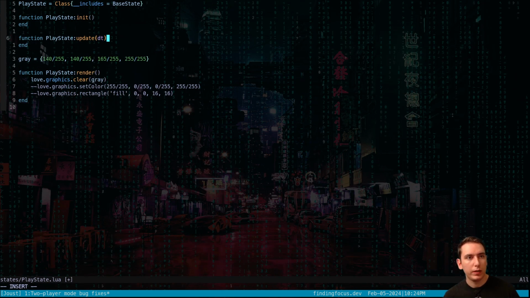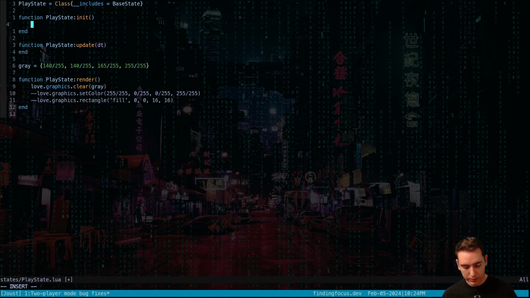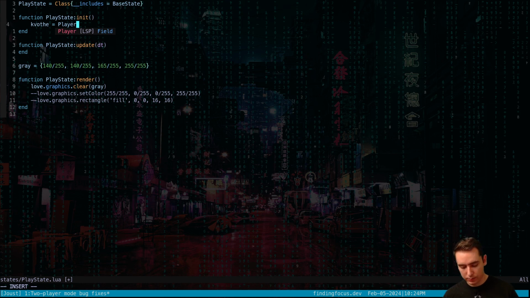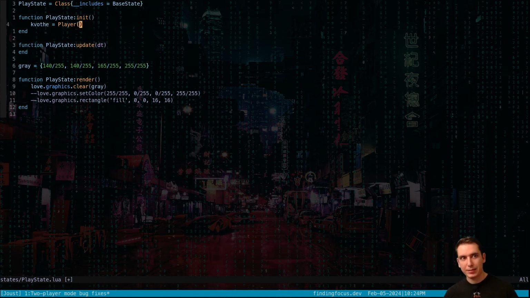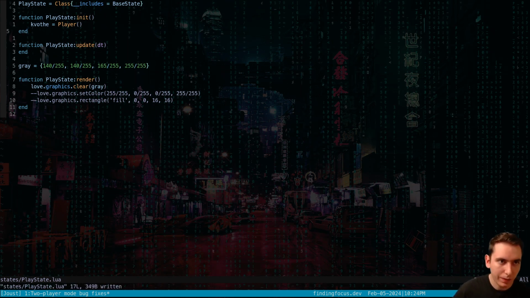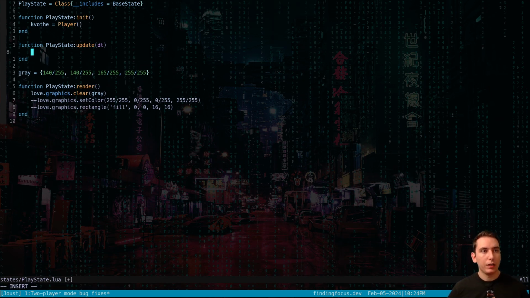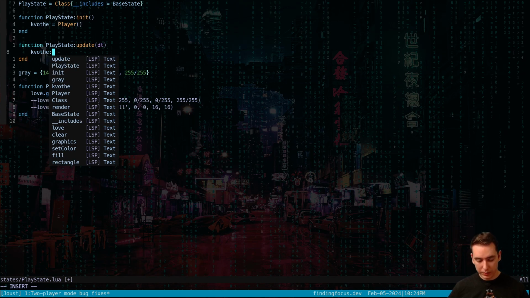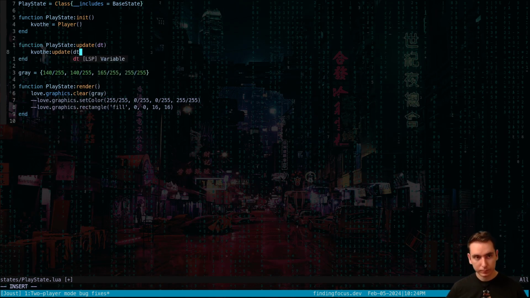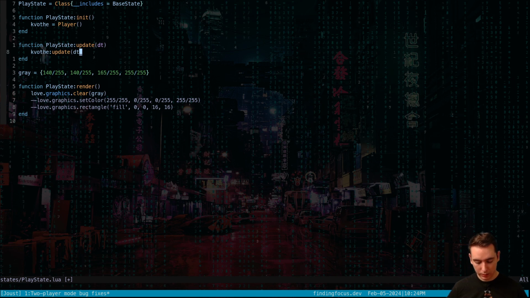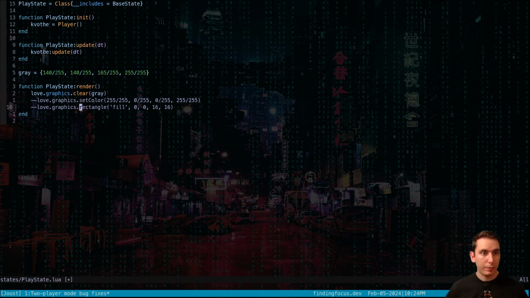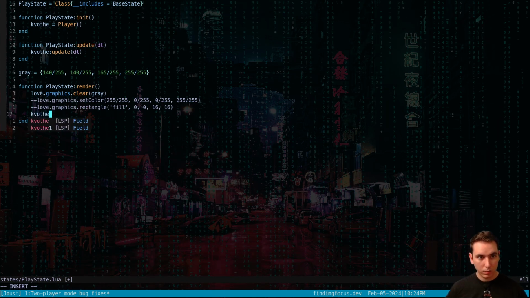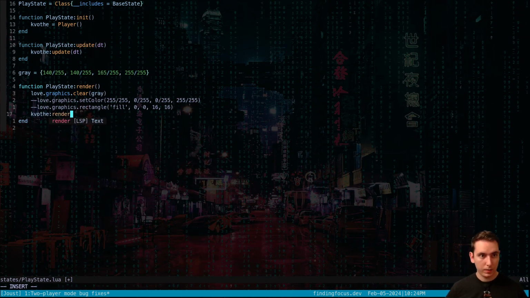And we'll init. In our play state, we're gonna instantiate a kaboth, and it gets a player class instantiation. Now it doesn't take any arguments, but in our play state, we then need to go kaboth update delta time, and then we need to render that sucker by saying kaboth render.